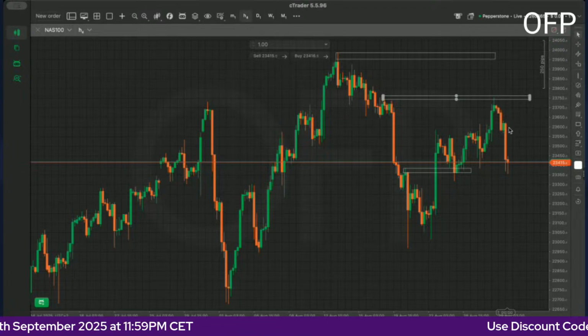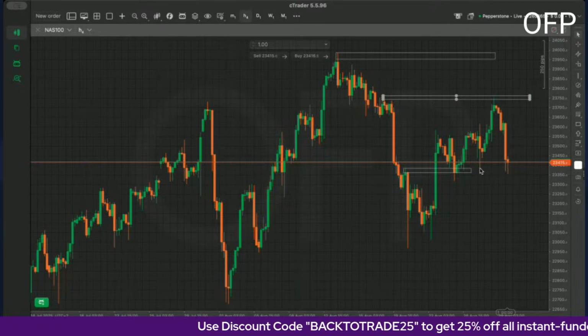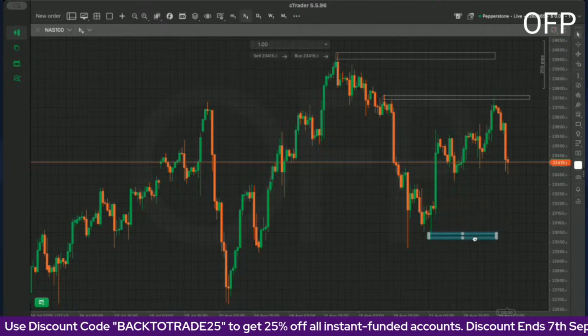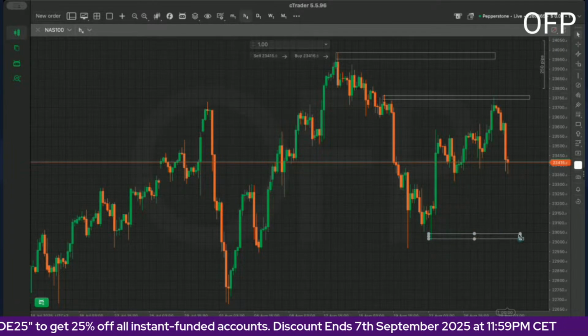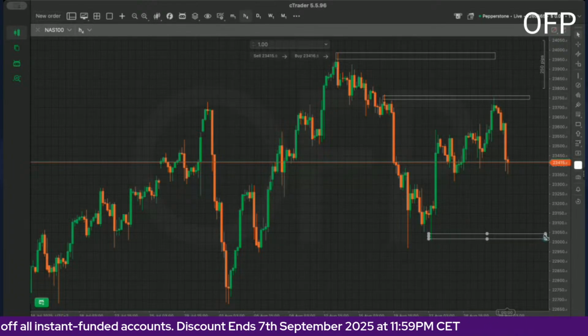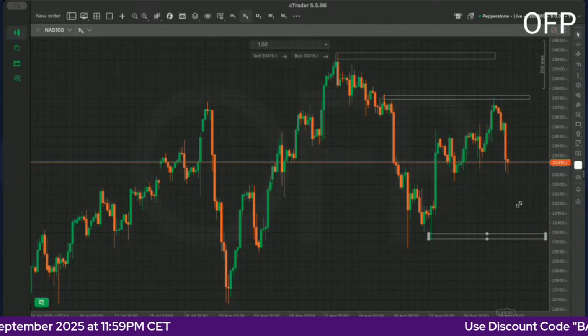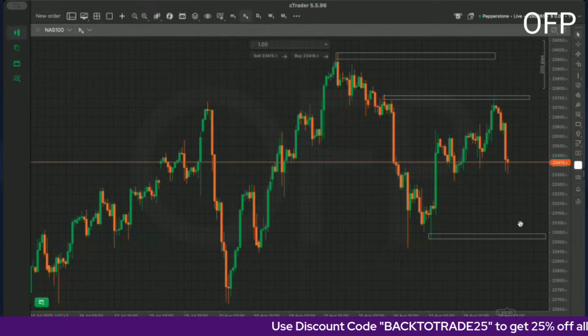A good entry would have been right here, and a push all the way down to this first support level. But we could actually be seeing more push to the downside, especially since gold has woken up. So we could be seeing ourselves coming down to 23,000. Yes, we could be finding ourselves here by the end of the week, especially with NFP.